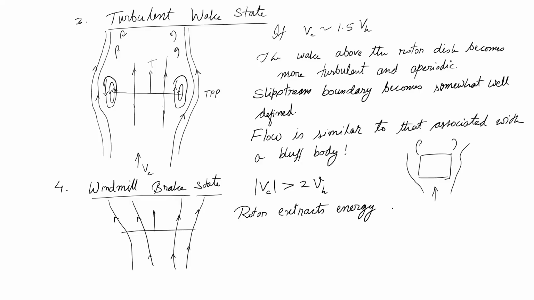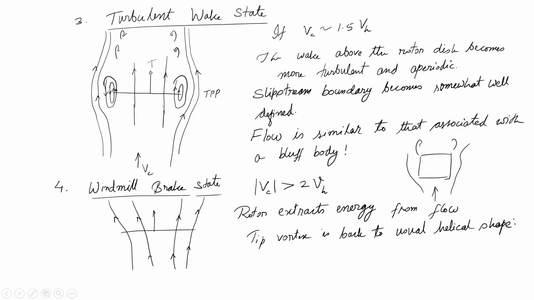So, the rotor extracts energy from the flow, and the tip vortices are back to the usual helical shape. We will not derive for the windmill brake state, because you would never ever fly a UAV in the windmill brake state, with a 12 meters per second descent speed.